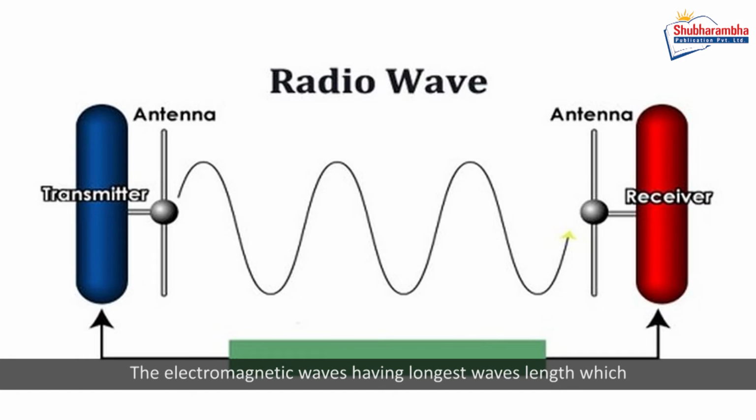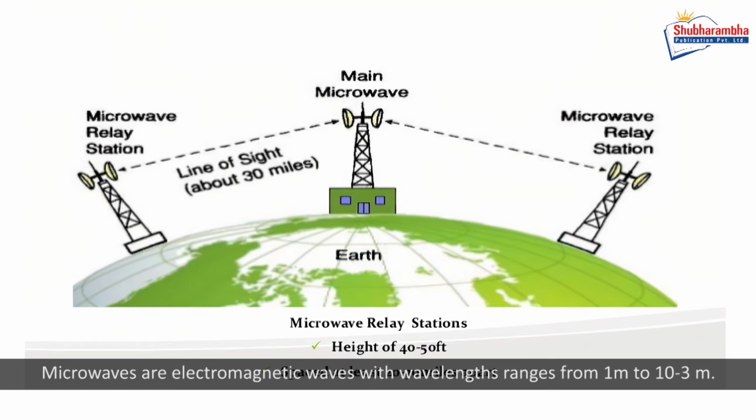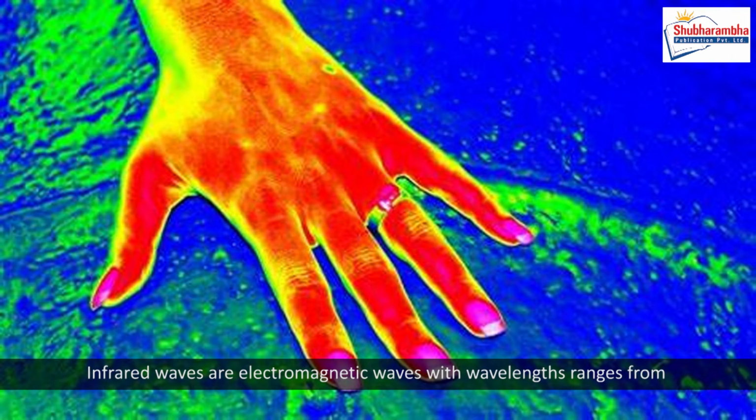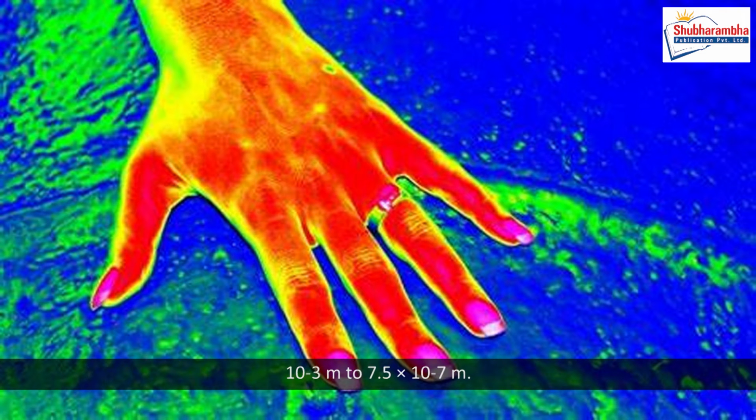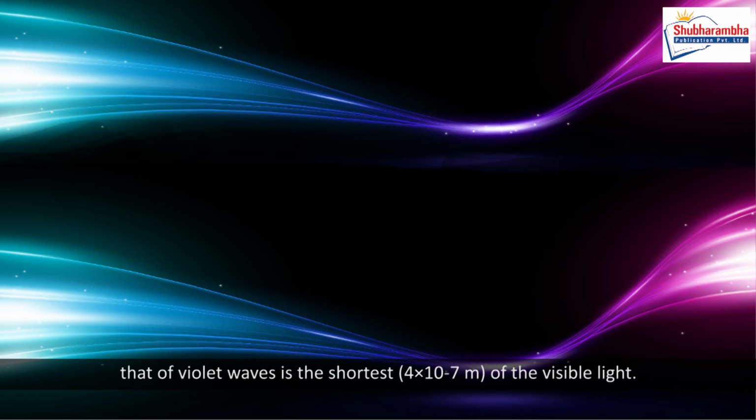Radio waves. The electromagnetic waves having longest wavelength which ranges from 10^8 meters to 1 meter is called radio wave. Microwave. Microwaves are electromagnetic waves with wavelengths ranges from 1 meter to 10^-3 meters. Infrared wave. Infrared waves are electromagnetic waves with wavelengths ranges from 10^-3 meters to 7.5 times 10^-7 meters. Light waves. The wavelength of red light waves is the longest, 7.5 times 10^-7 meters, and that of violet waves is the shortest, 4 times 10^-7 meters, of the visible light.